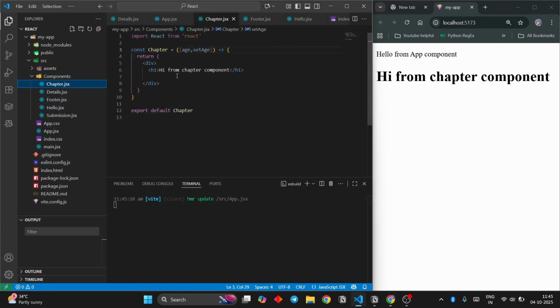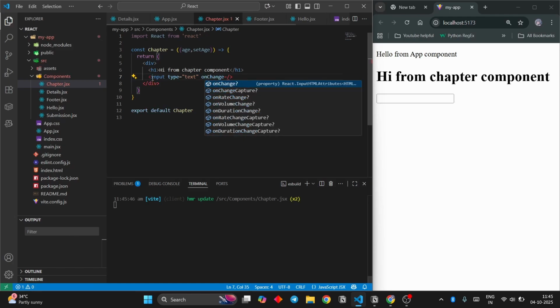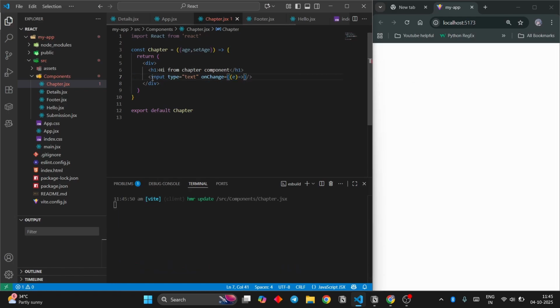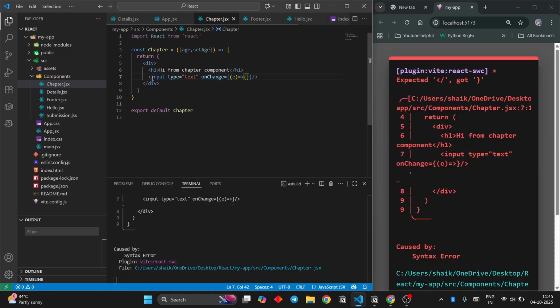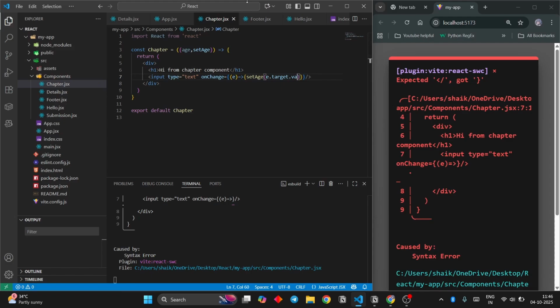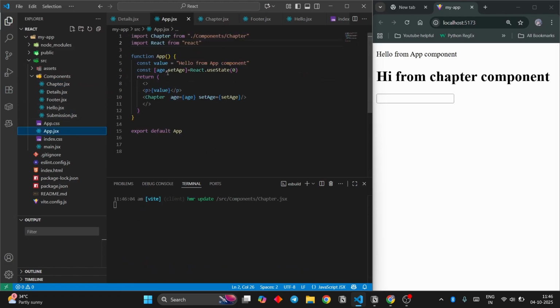And in this component, I am going to take an input and you remember the attribute onChange? Yeah, that's what I'm gonna pass here. I'm gonna say e, the event, set age e dot target dot value. Now remember, this set age is not defined in chapter component. It is getting passed down as props from the app.jsx.